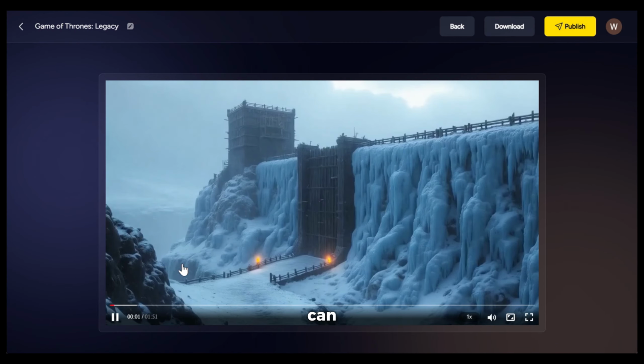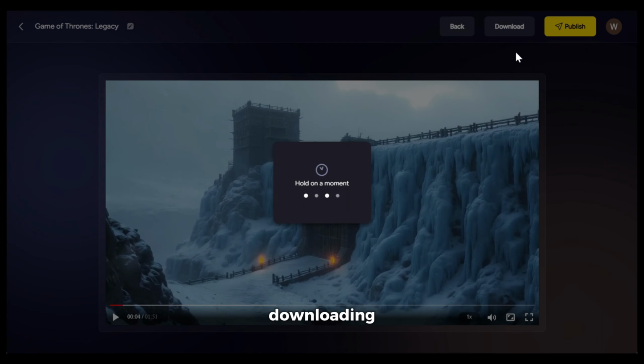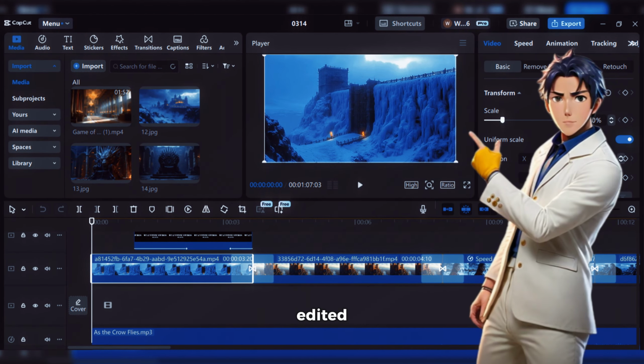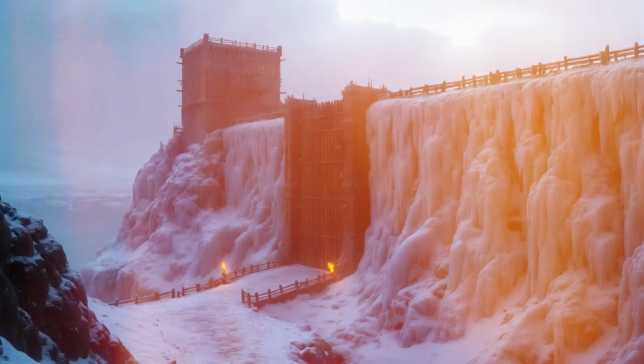Once it's done, you can play it to preview, and to download it, click on this download option. From here, you can choose whether you want to download the images or the video. I will choose video, and it will start downloading. After downloading it, I have edited the video a little bit, adding filters, transitions and background music using CapCut. And here is the final result.